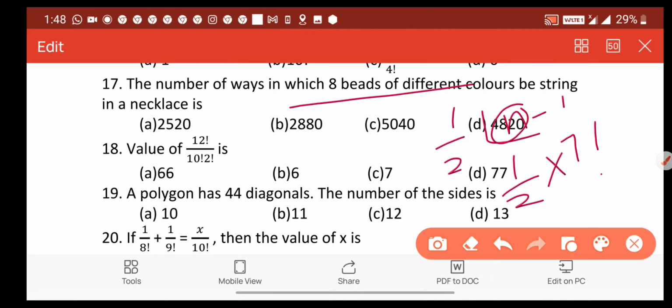Now solve this, and the answer is 2520 by opening factorial of 7 factorial.